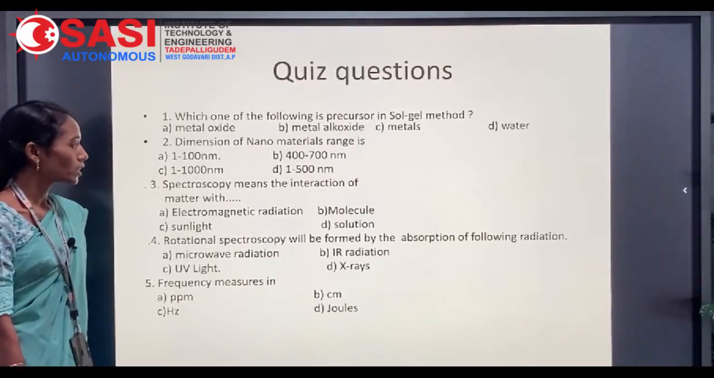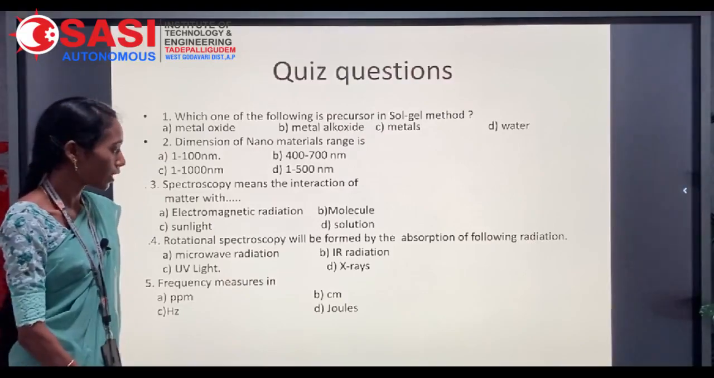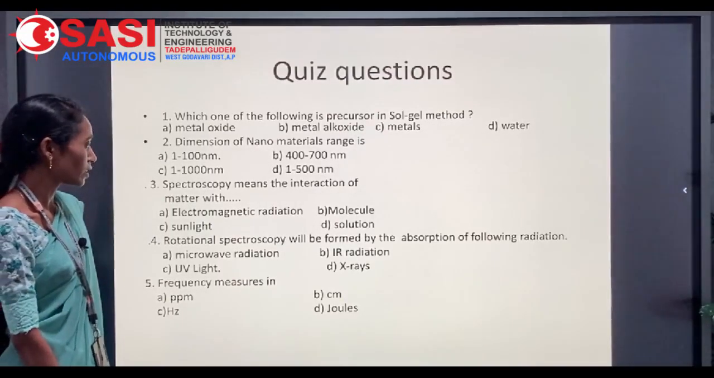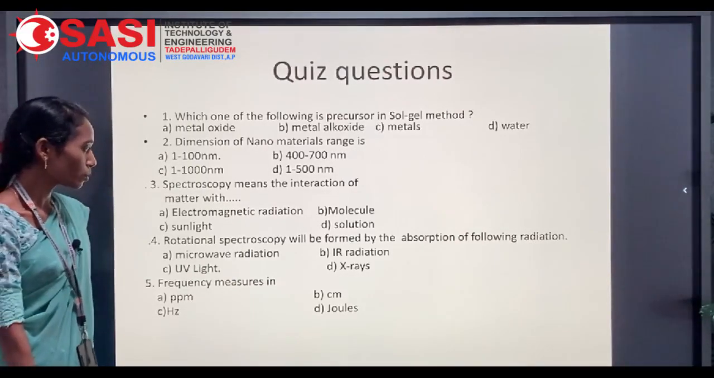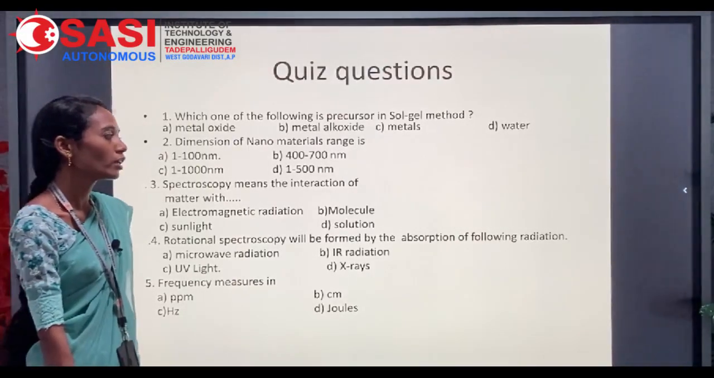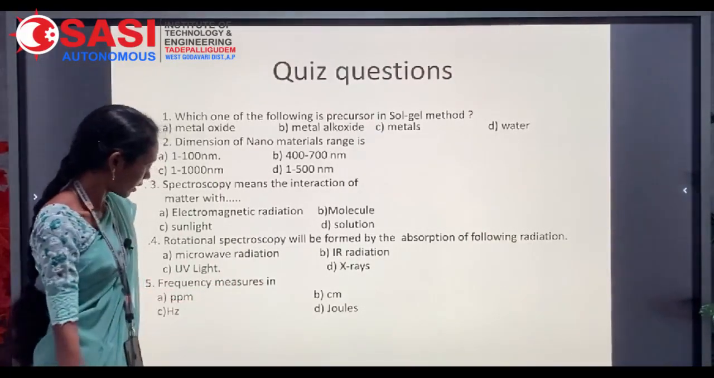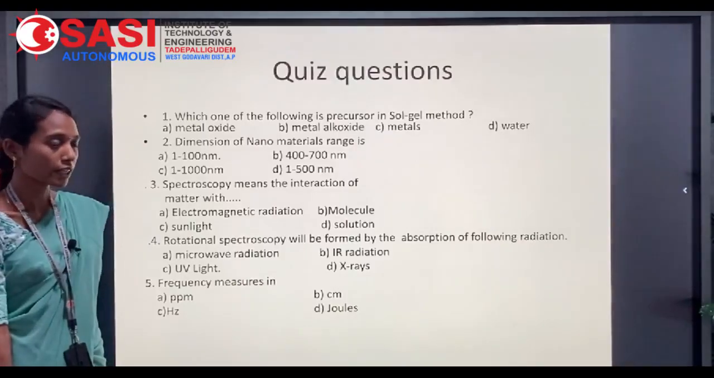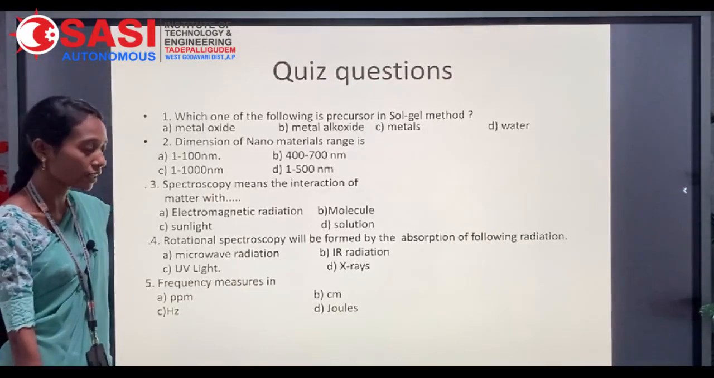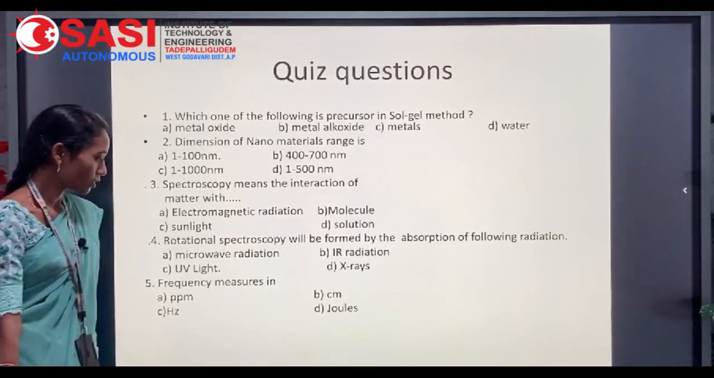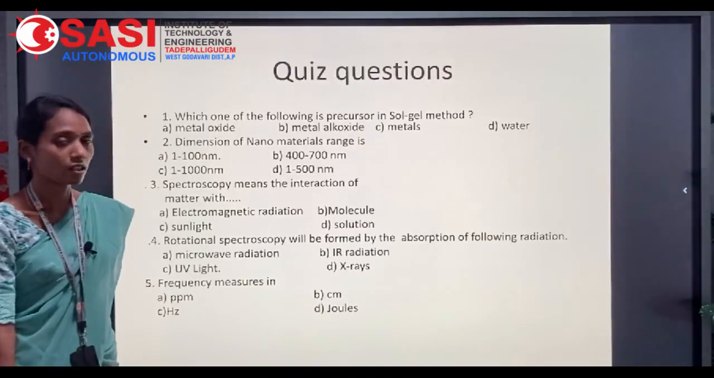And the third one: spectroscopy means the interaction of matter with electromagnetic radiation, or molecule, or sunlight, or solution. Next, rotational spectroscopy will be formed by the absorption of which of the following radiations? The regions of the electromagnetic spectrum: microwave radiation, IR radiation, UV light and X-rays. And the last question: the frequency is measured in ppm, centimeters, hertz or joule.